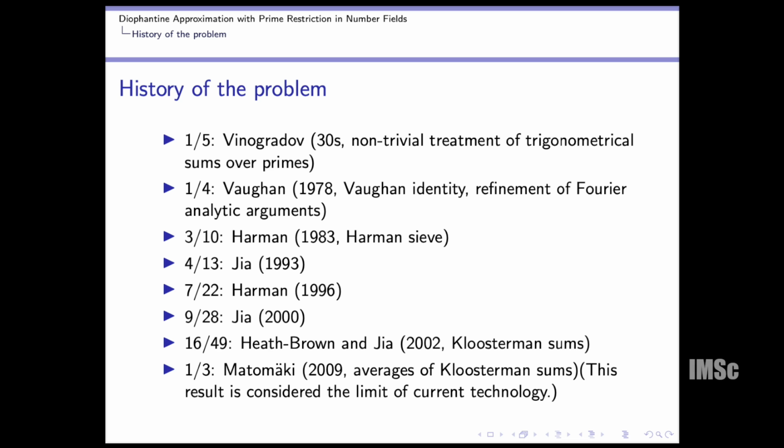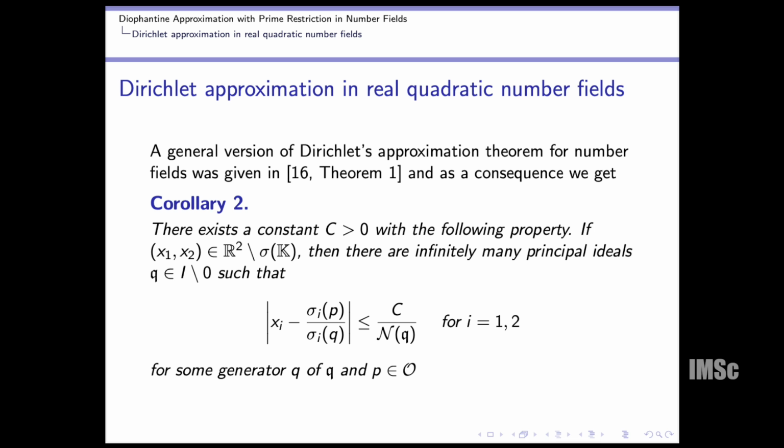But the problem is that if we take the real quadratic number field, due to having an infinite number of units, we can't mimic the exact way they did in the case of Q(i). So first of all, we need something which is the same as Dirichlet's approximation in the case of number fields. That is provided by Schmidt, and as a corollary, I mean he proved a more general theorem, but as a corollary we can say that there exists a constant c greater than 0 with the following property.